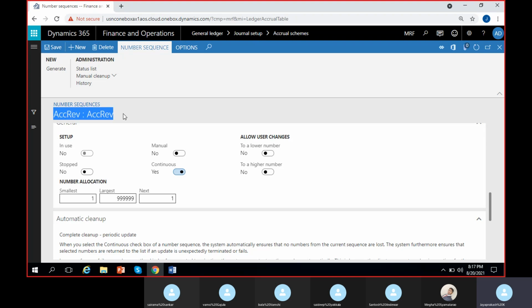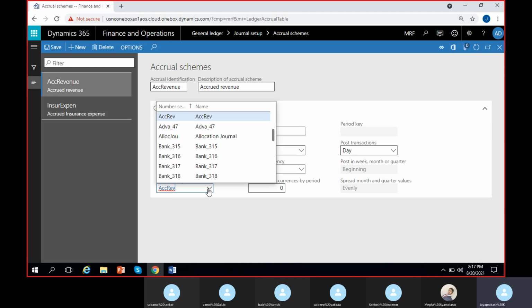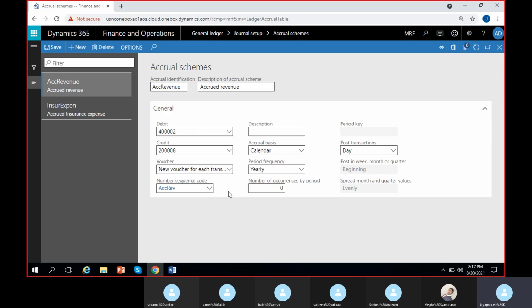Once you save it, you see the names here. Then close it. Give the same number sequence you have created here. So you can see it here. Perfect. Then you can give a description like the same, accrued revenue, 3 months, or anything you can give. I'll just give it as accrued revenue.